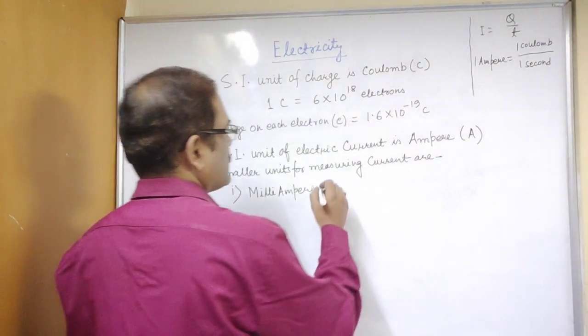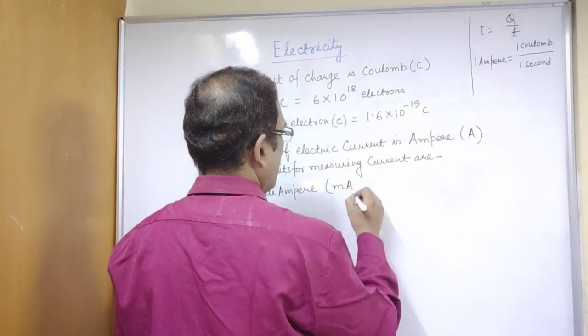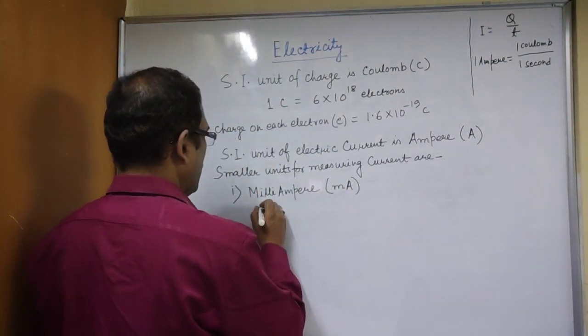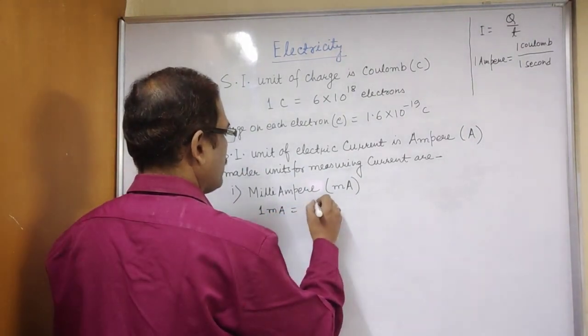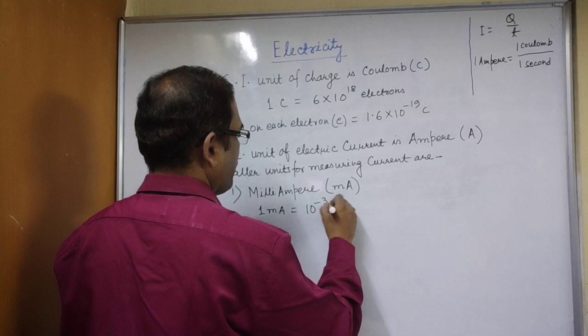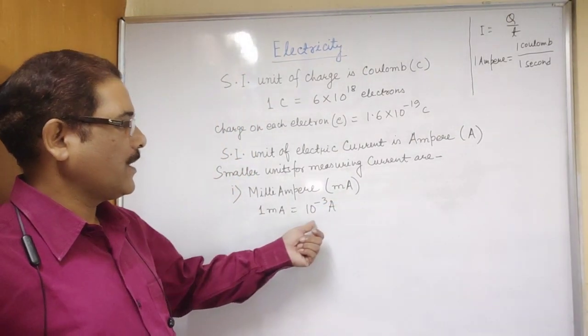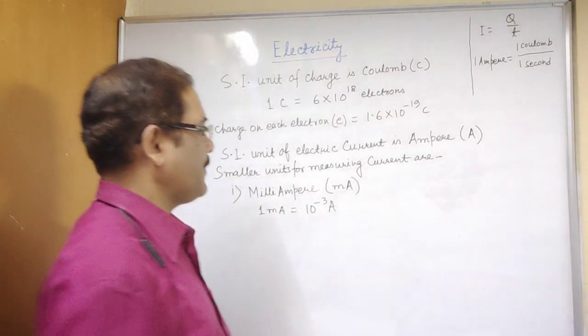Symbolically we write milliampere as mA, small m capital A. And 1 milliampere is equal to 10 to the power minus 3 ampere. You must remember it: 1 milliampere is equal to 10 to the power minus 3 ampere.